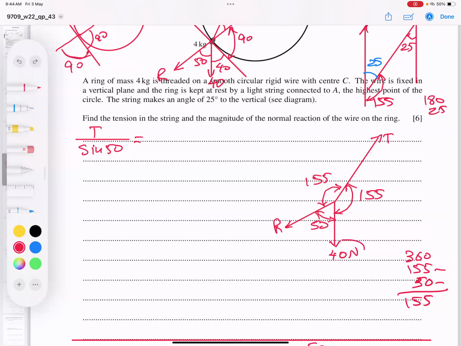I think, students, I'm now eligible to use Lami's rule: this up, sine of 50 down. One unknown and the second must be known. 40 over sine 155. Sine of. So this will multiply there and I will get my answer. So this is Lami's rule. Otherwise, I can go for a second method, no problem at all. I have shown the resolution of forces. You can go for the second method even. And I got this answer, 72.50.